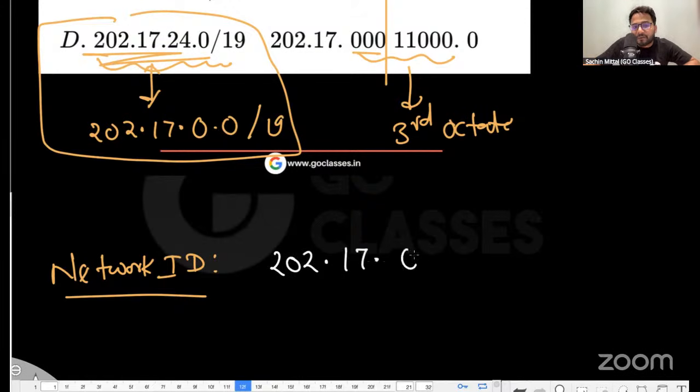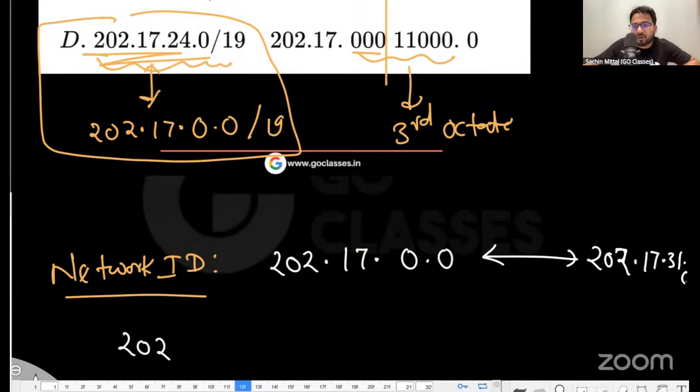See, this is the network ID. There is no slash here in the network ID. But if you take the last all the ones, then it will be basically 31, right? 2 power 0, 2 power 1, 2 power 2, 2 power 3, 2 power 4. Yes, so it will be 31. Which means the network is from here to here, right?